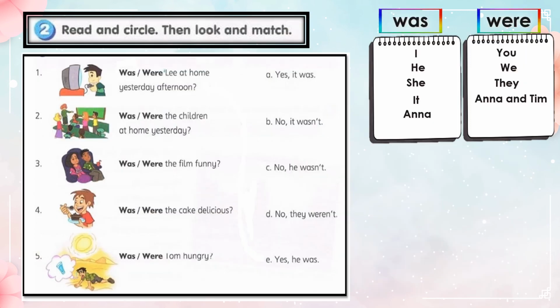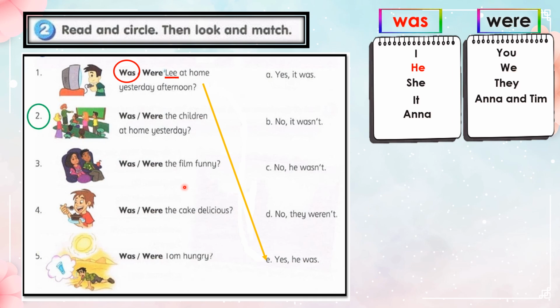Activity 2. Read the instruction. Read and circle. Then look and match. Number 1. Was or were Lee at home yesterday afternoon? Look at the subject, Lee. Lee is a boy. So, we change to he and we will use was. Was Lee at home yesterday afternoon? Look at the picture. The answer is yes, he was.